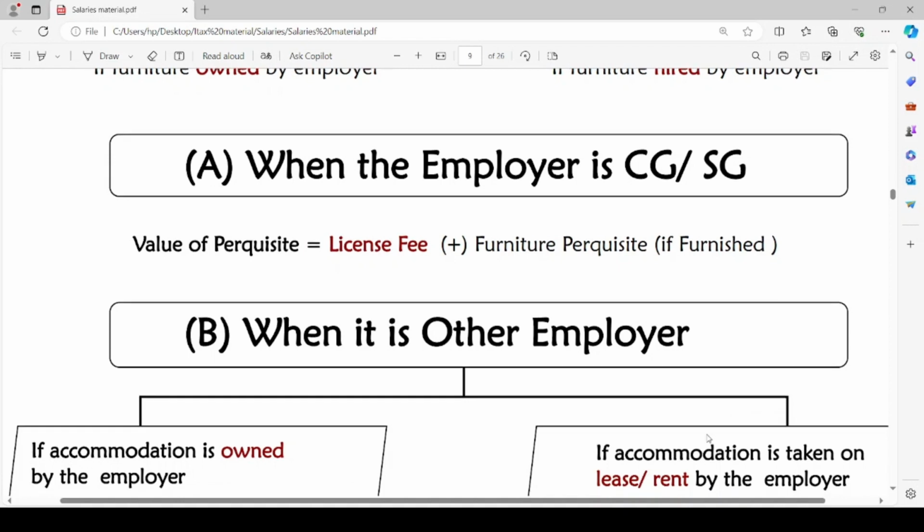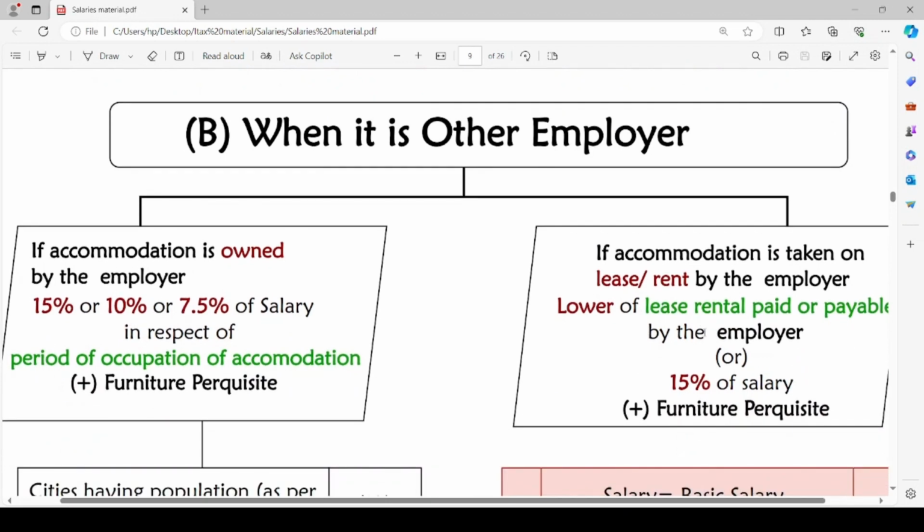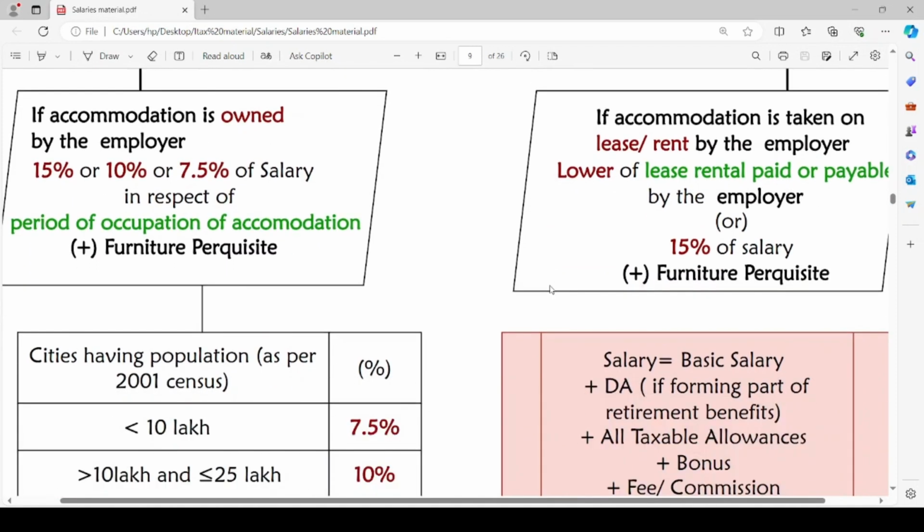When it is an employer other than CG or SG, there will be two cases here. The first case is the accommodation is owned by the employer himself. The second case is the accommodation is taken on lease or rent by the employer. In the first case, where the accommodation is the employer's own premises, 15% or 10% or 7.5% of salary in respect of the period of occupation of accommodation plus the furniture perquisite will be the value of rent-free accommodation.